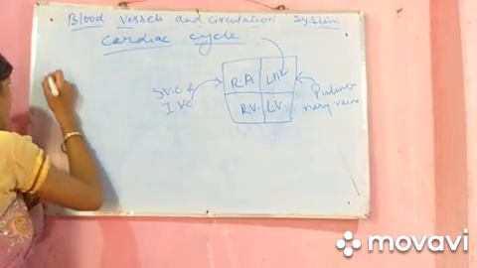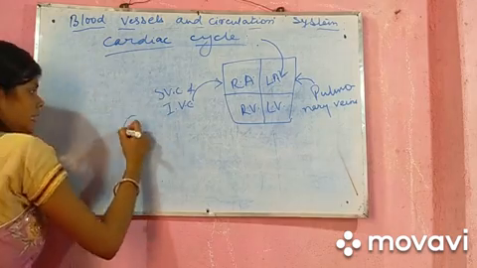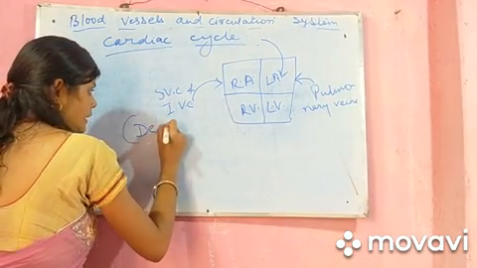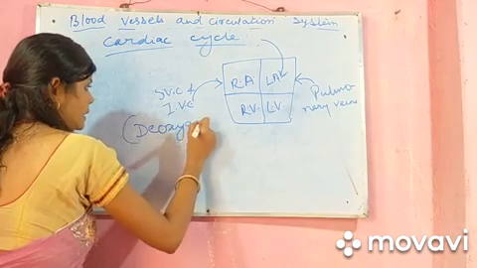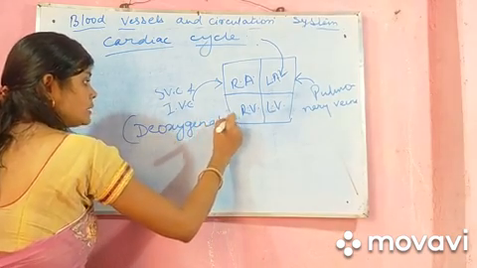Superior vena cava and inferior vena cava bring deoxygenated blood. Which type of blood do they bring?